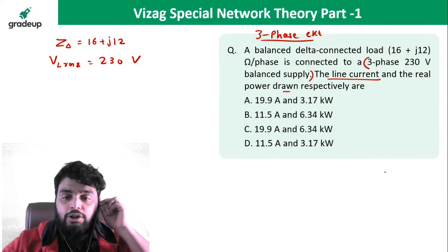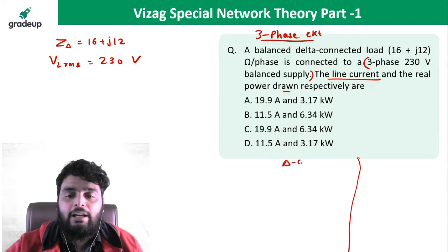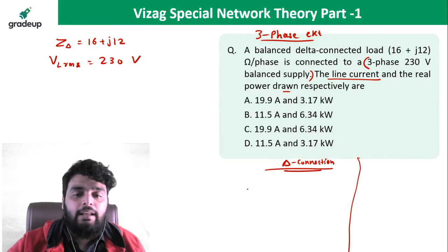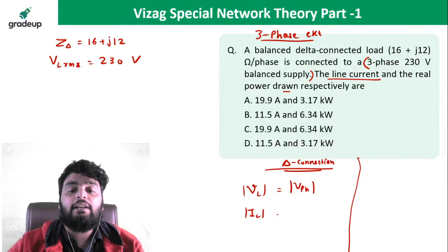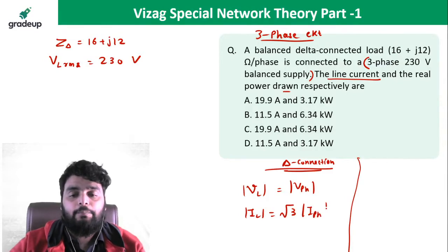To solve this question, you need to understand two things. First of all, what happens in delta connection. In delta connection, line voltage magnitude is equal to phase voltage magnitude, and line current magnitude is root 3 times the phase current magnitude.